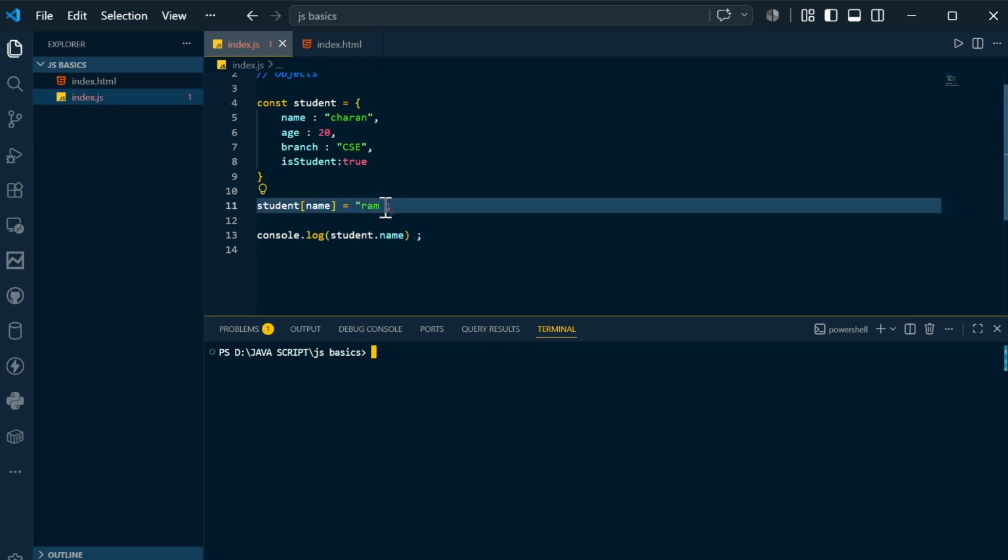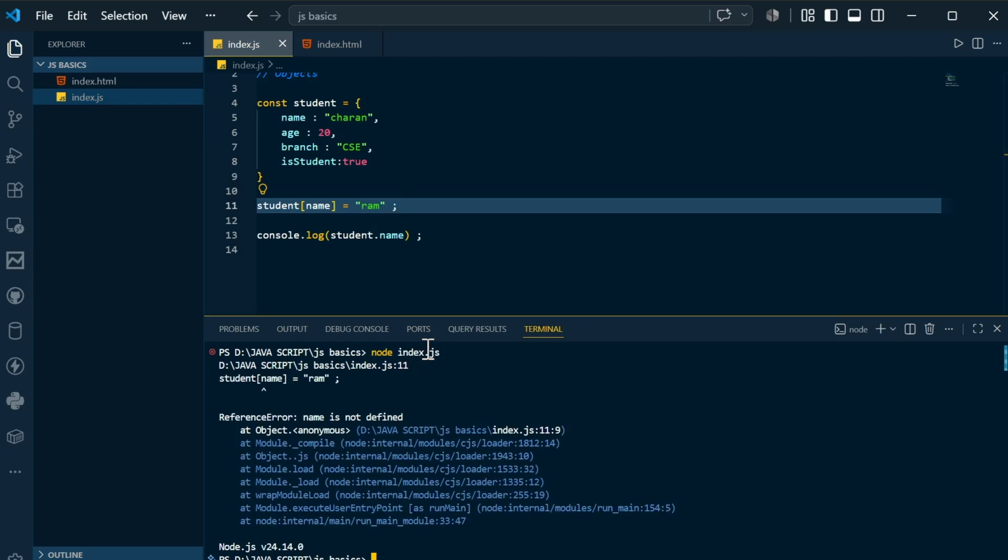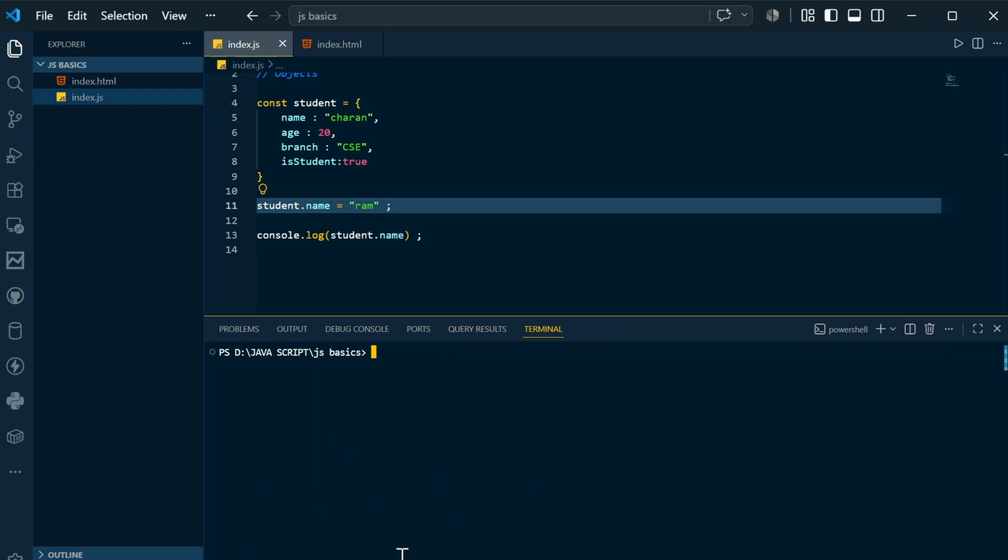Don't forget, as this is a string, you need to mention it in double quotes. If I compile and run, it says student of name, so I think you need to mention it in this fashion, student.name. If I compile and run again, you are going to see Ram.